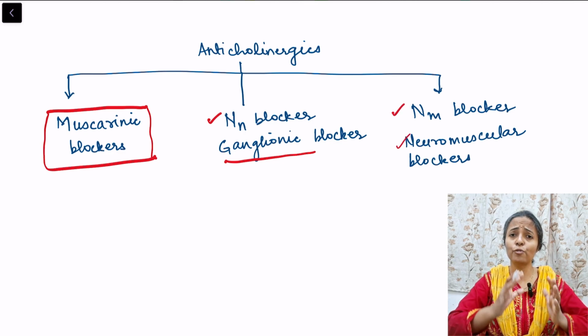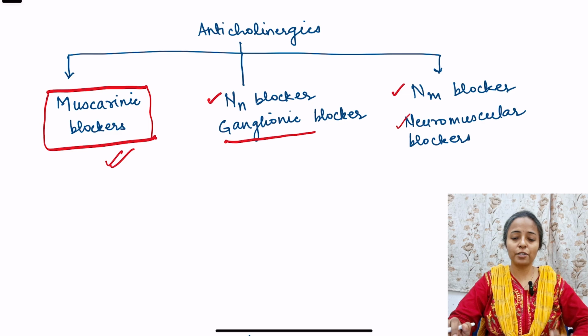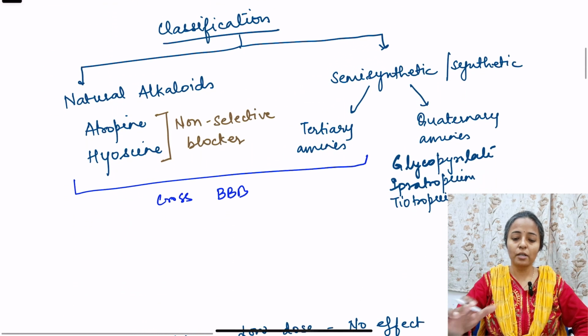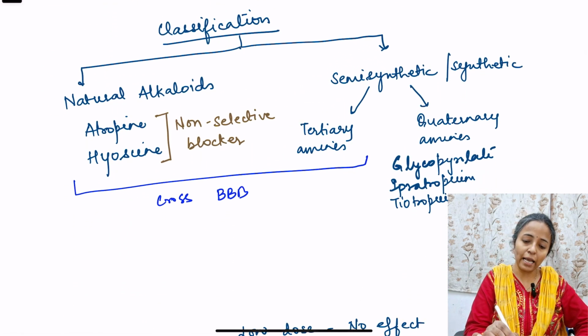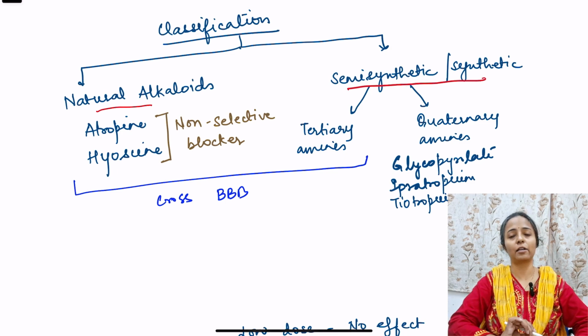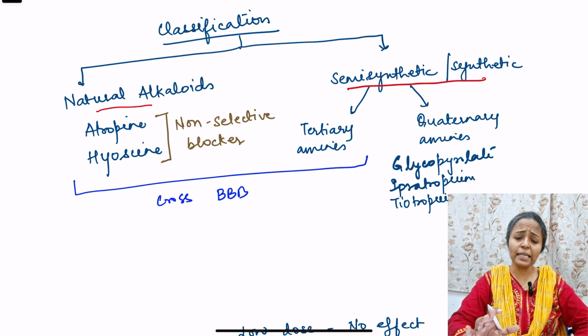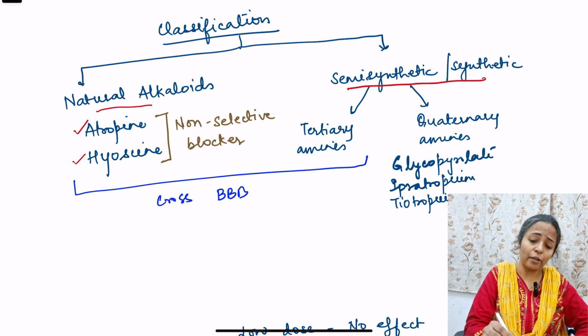In this video, we will focus only on muscarinic blockers. So what is the classification of these muscarinic blockers? We have natural alkaloids and semi-synthetic or synthetic alkaloids. I have clubbed all of them in one. Now, in natural alkaloids, we have atropine and hyoscine. Hyoscine is also known as scopolamine.